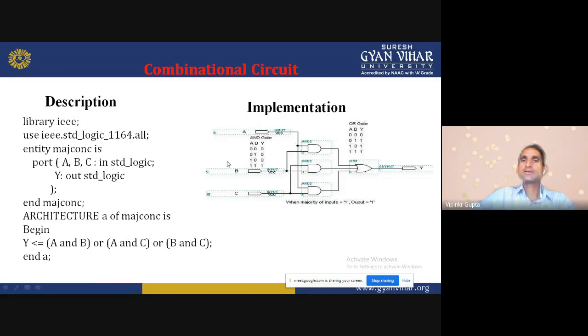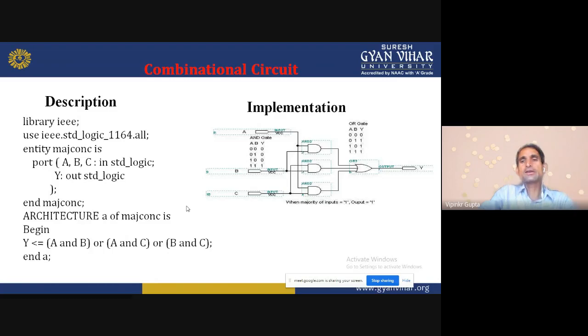A, B, and C are in std_logic because these are the inputs, and Y is the output: Y : out std_logic. Then we close the entity. Now we write the architecture: architecture of majority is begin.